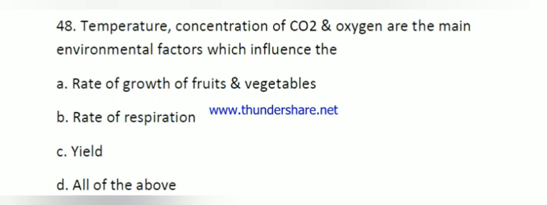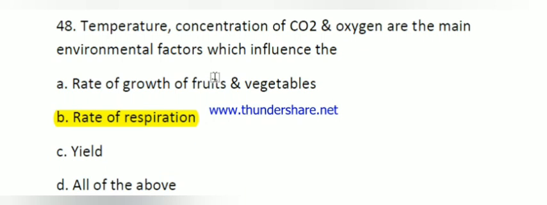Here the question number 48. Temperature, concentration of CO2 and oxygen are the main environmental factors which influence the. Here the right answer is all three factors influence the rate of respiration.